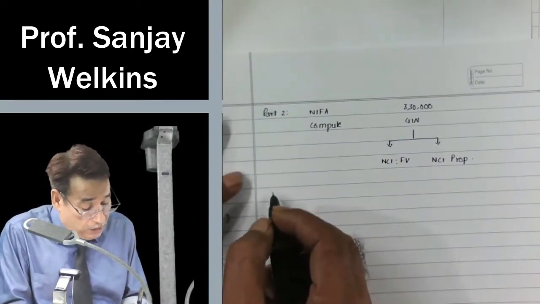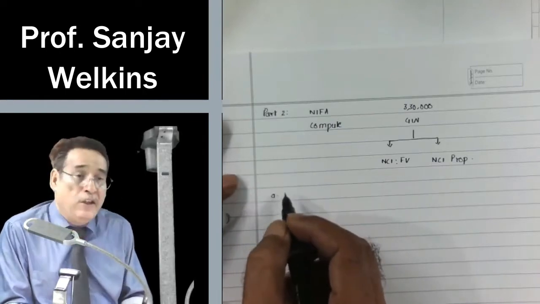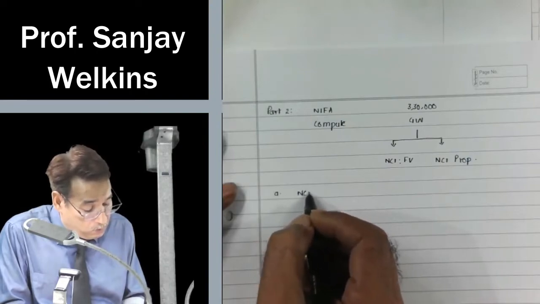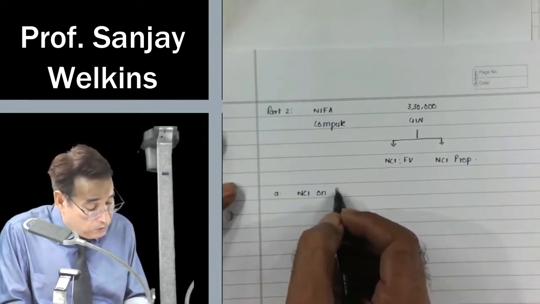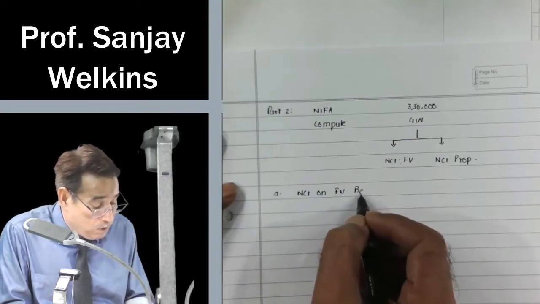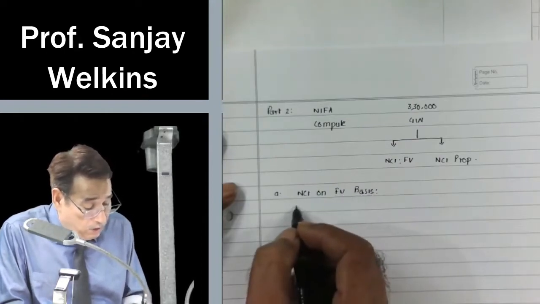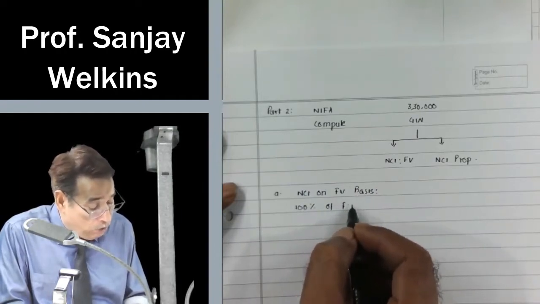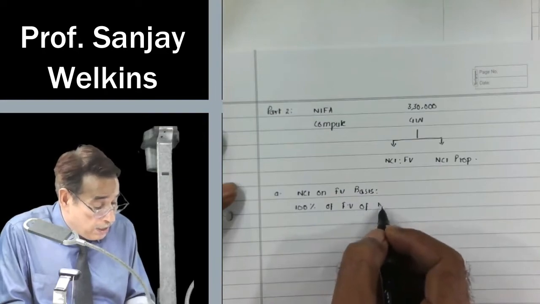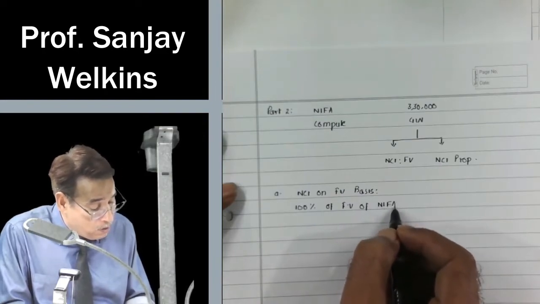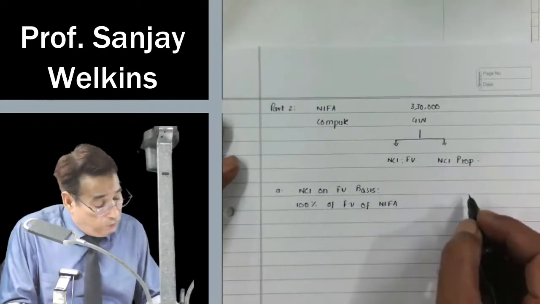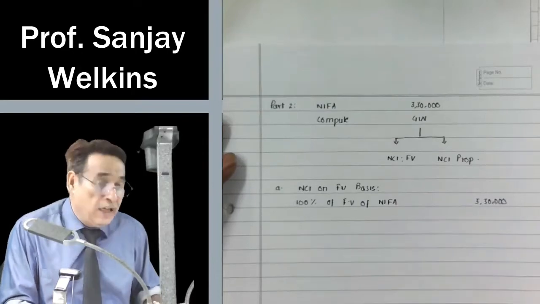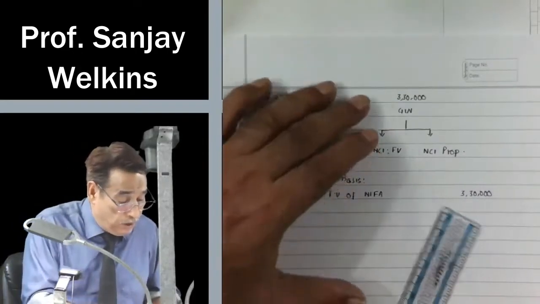So similar to the last one, this part again has two subparts. NCI on fair value basis. Again you will write 100% of fair value of net identifiable assets of acquiree. Now which is given to us this time, 3,30,000. 3,30,000 becomes the fair value, correct?